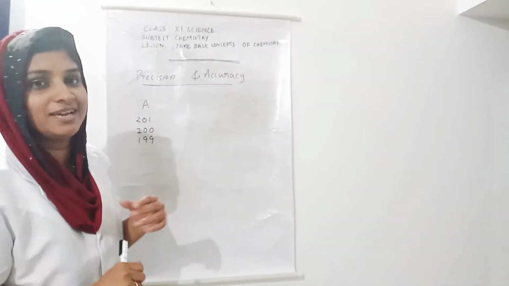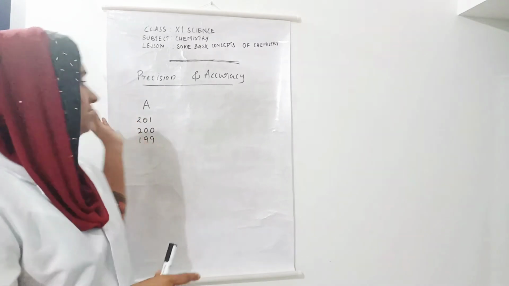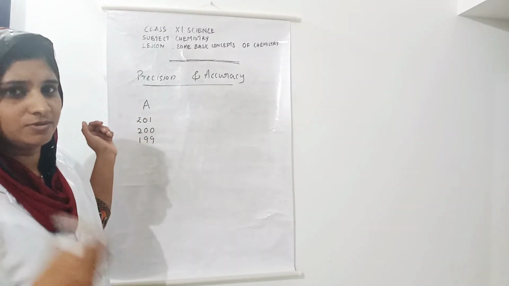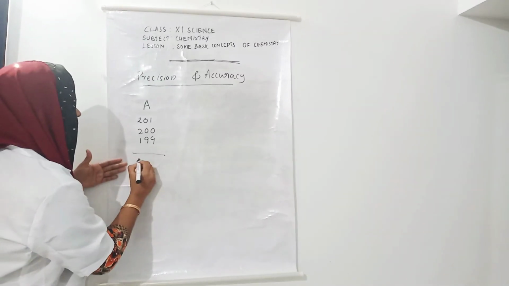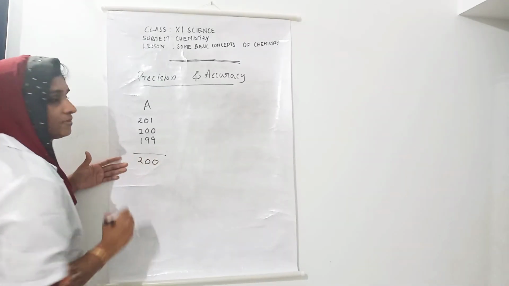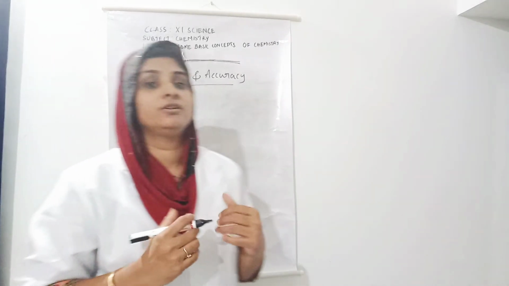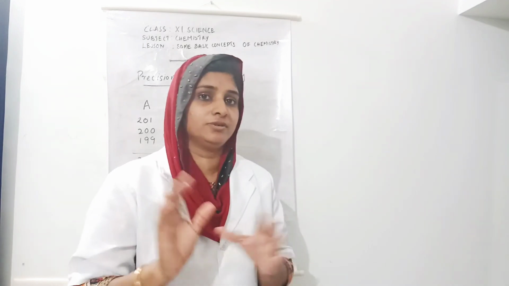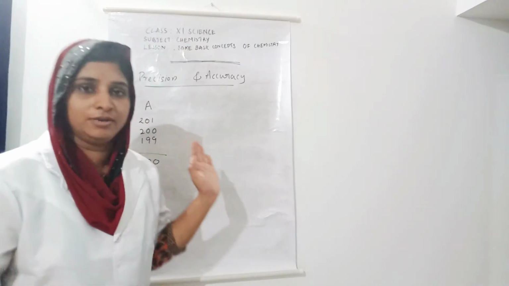I gave 3 chances to her, and in these 3 chances she got the numbers like this. Then I calculated the average, which would be 200. Only I know the exact number, I didn't reveal it in the class. The exact number is 200, and the average is 200.